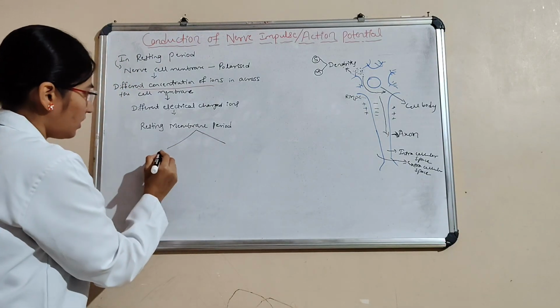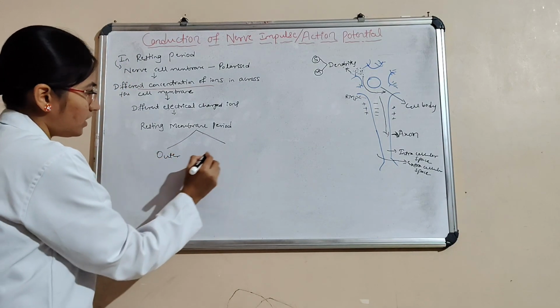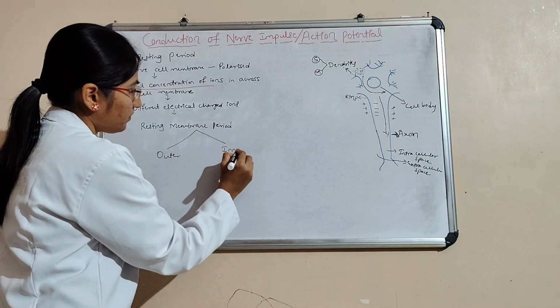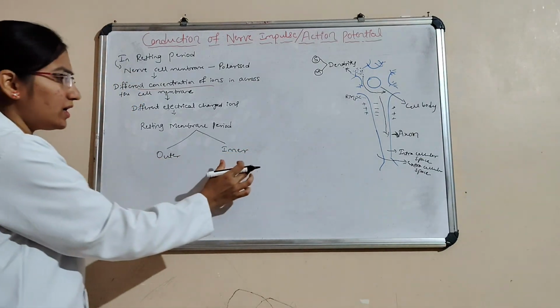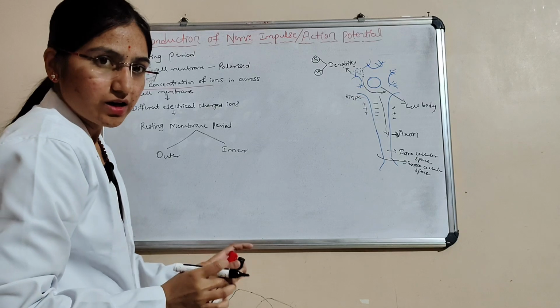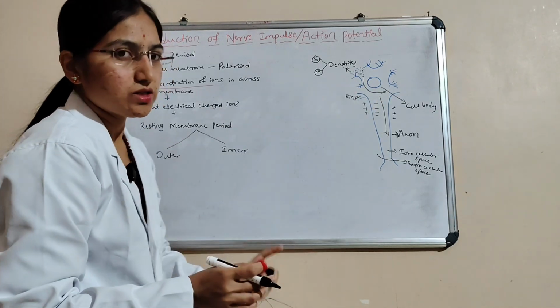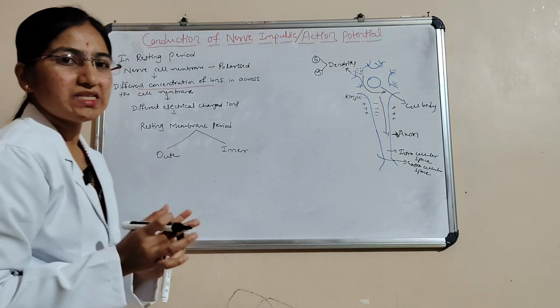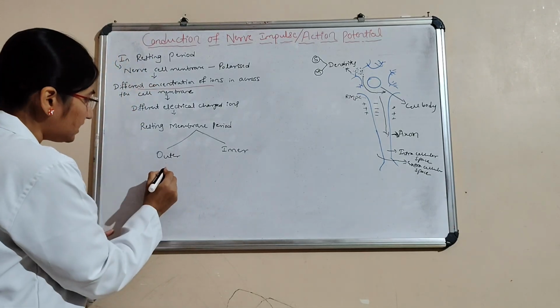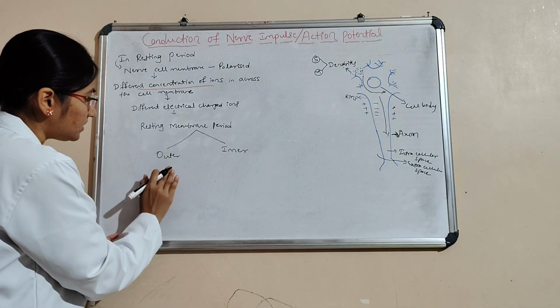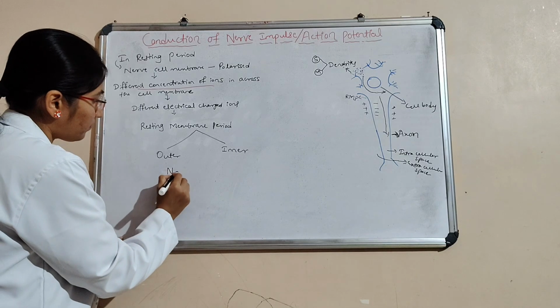Here outer and inner, that is extracellular and intracellular. Here the major positive charge present in the extracellular space is sodium.